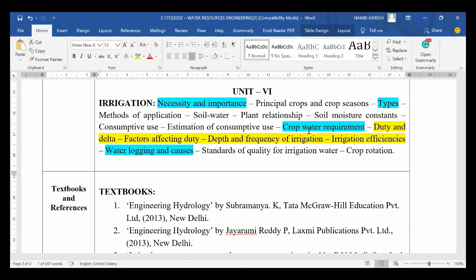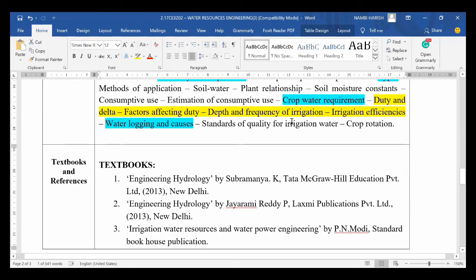So up to crop water requirement I consider as one chapter. After crop water requirement, we will consider it as another chapter. So if I consider that way, then necessity and importance, types of irrigation and crop water requirement is important in my perspective. And coming to the next half, from the duty delta. So derivation of duty delta is very important, and they may ask you to write what are the factors affecting the duty delta, how you can overcome.